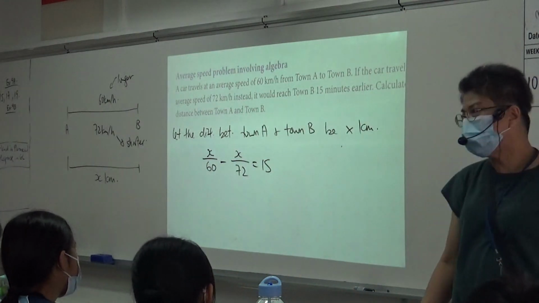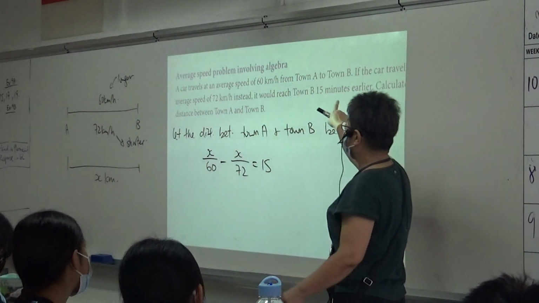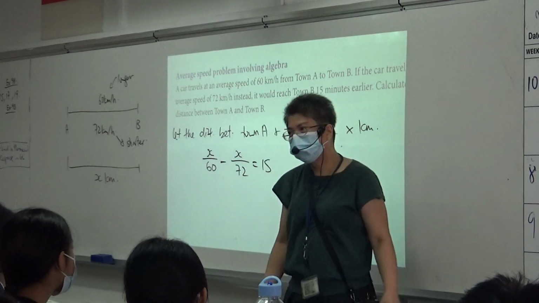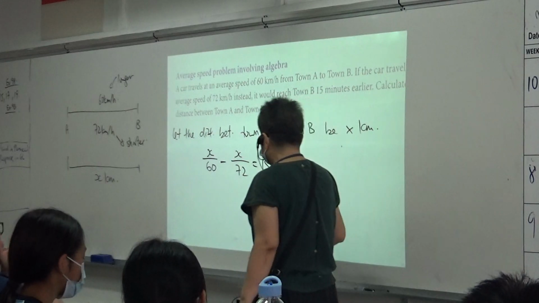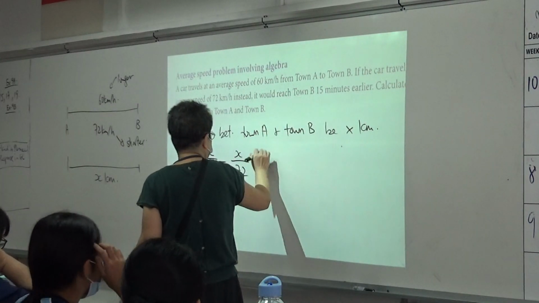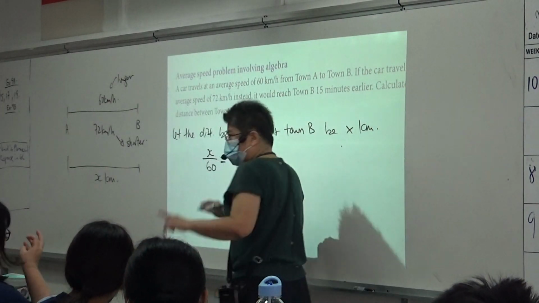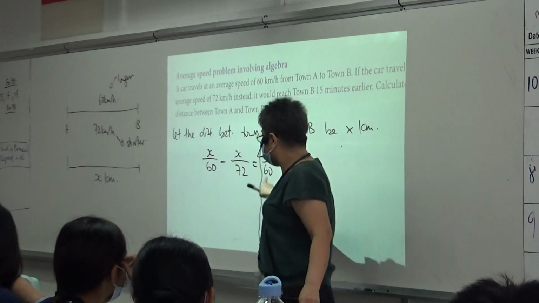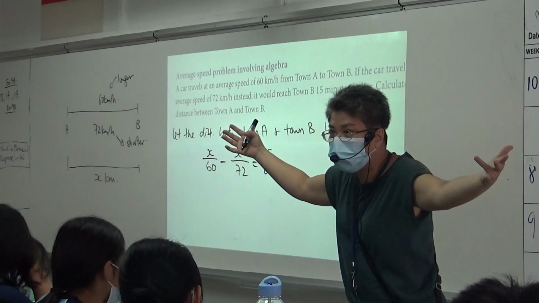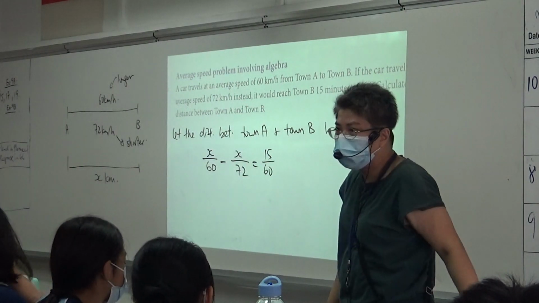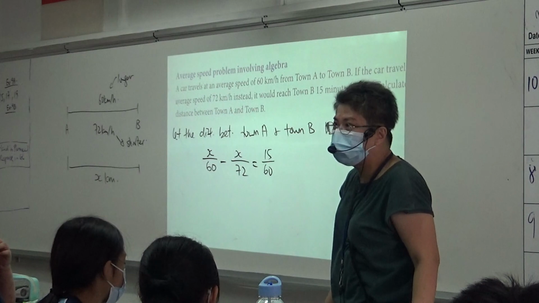No. Because 15 minutes earlier, I put 15, can I? Cannot, because it's in hours, correct? Can you see the question? It's in hours. So what must I do? 15 over 60. If you put 15, that means 15 hours apart. Then you must not go, stay at home, okay? You can sleep the whole day, understand?